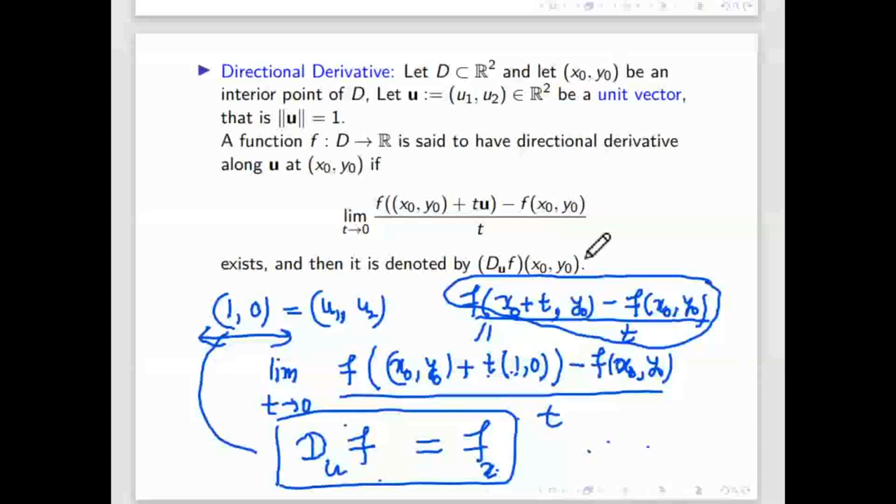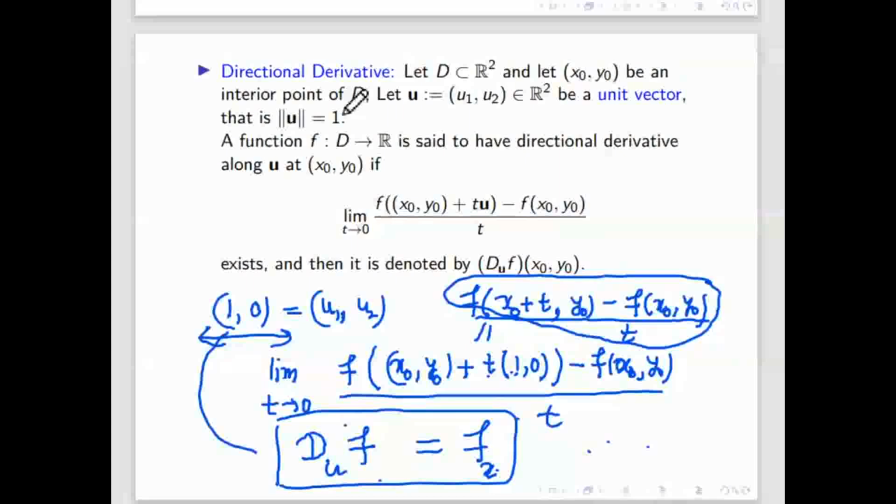That is why we define the derivative more generally, as the directional derivative, so that you can find the derivative along all directions, not only along the x-axis and y-axis. The partial derivative with respect to x and y is the same as the directional derivative along the x-axis and y-axis. But here you have the flexibility to choose any direction other than x and y.